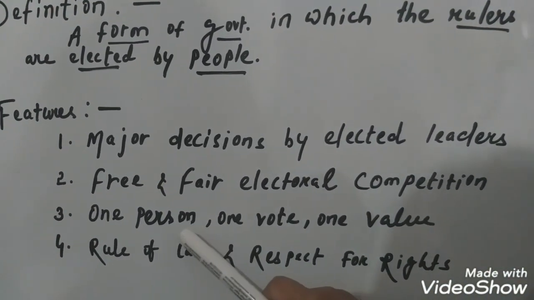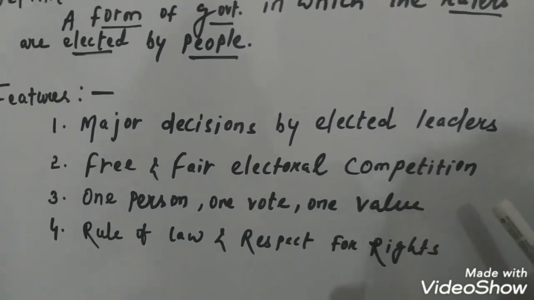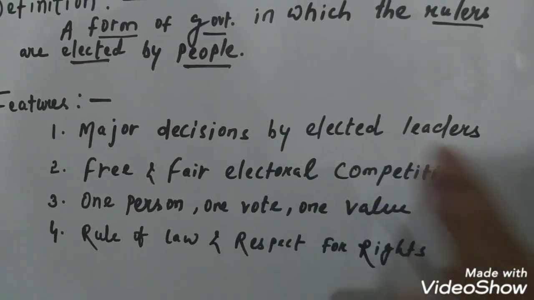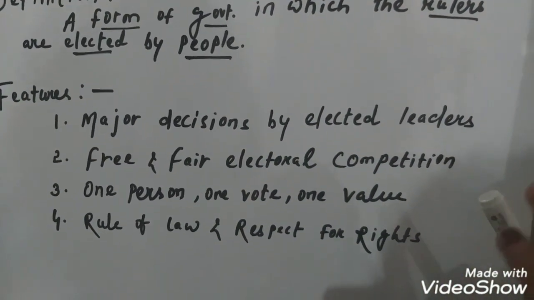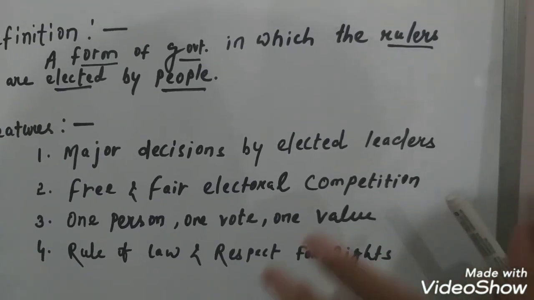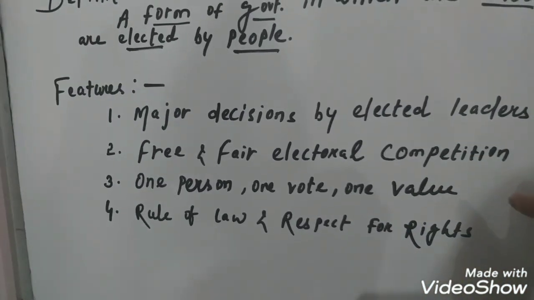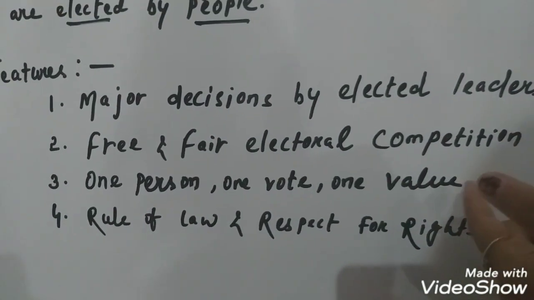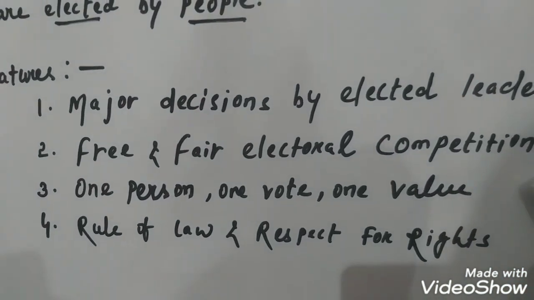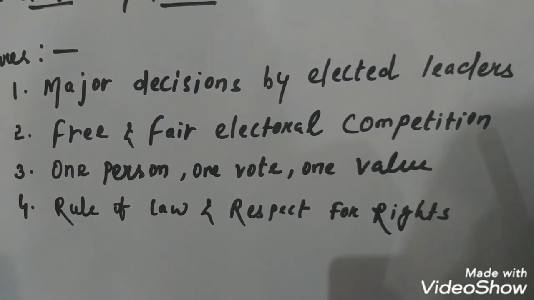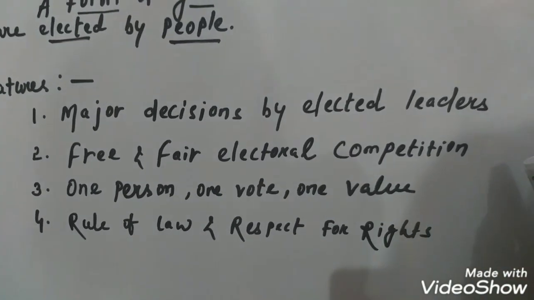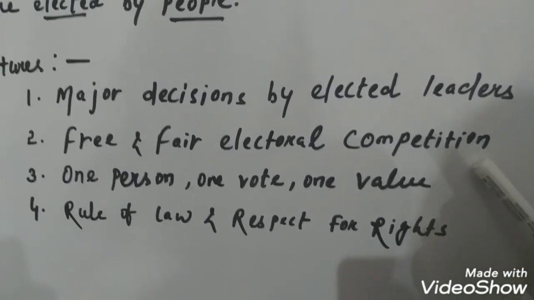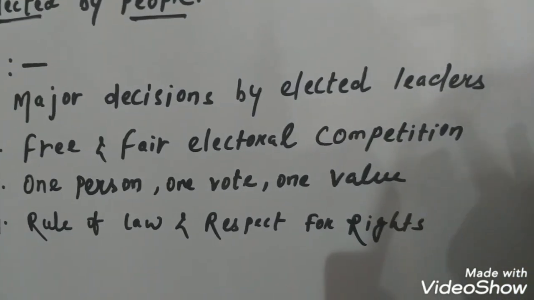Okay. Then third, one person, one vote, one value. In a democracy, there should be voting and that vote should have one value. Why is this so? Because there are still many countries where people do not get voting rights. So we will discuss countries like Estonia, okay, countries like Fiji. Saudi Arabia was given in your book, but now it has given voting rights to women, so that we won't discuss. So this is the third feature, that every person should get voting rights and the vote value should be one for one person.